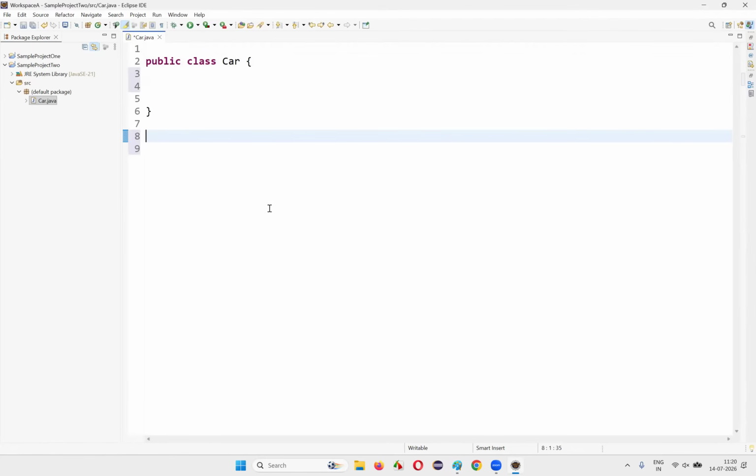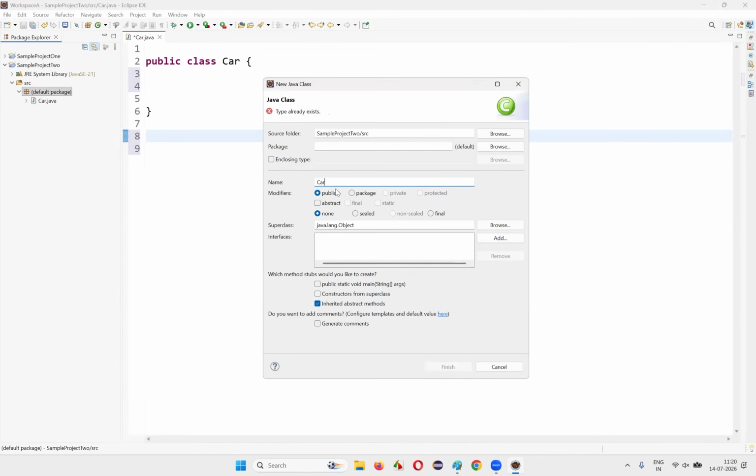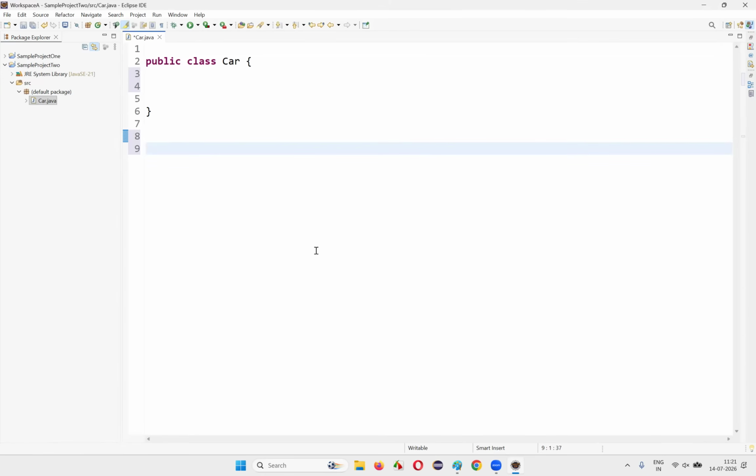Now, under the same project, can I create multiple files having the same Java class name, instead of in the same file? Here, if I give the same name, car, can I create it? The Eclipse IDE itself is not allowing me to create this. It says type already exists. You cannot create another Java file having the same class, because Eclipse IDE knows in advance that when you create this car.java file again, the class car will be created inside it. It's simply saying that the type already exists. Not possible.